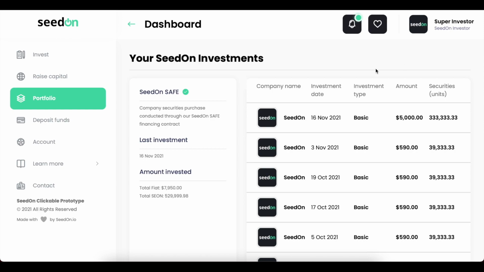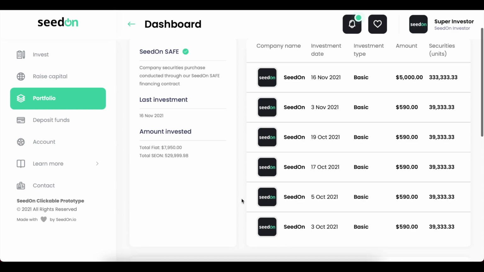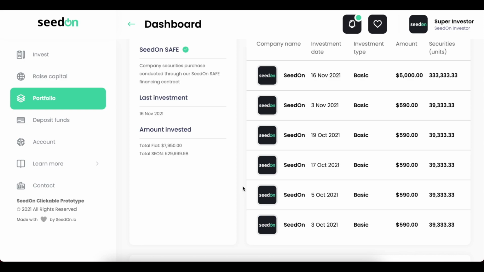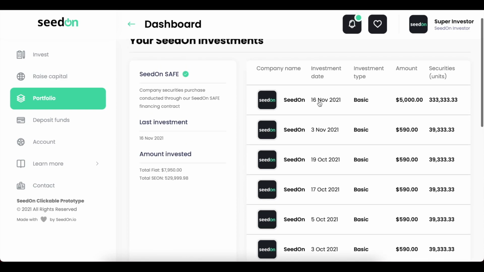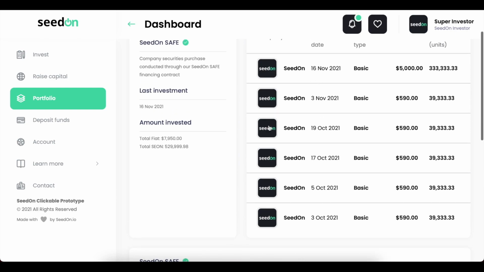So here on the left side we can see a bit of information about our acquisition. Our purchase is guaranteed by a SeedOn Safe contract. We can see our last investment, which is today, and the total amount invested. We can also see it in fiat currency or the total amount of SeedOn. And here on the right we have all the transactions that have been done into this startup. Those are ordered in descending order by investment date, so we can see the most recent one on top.